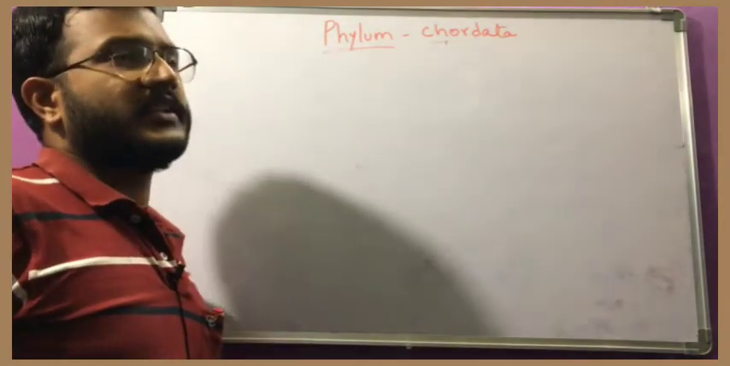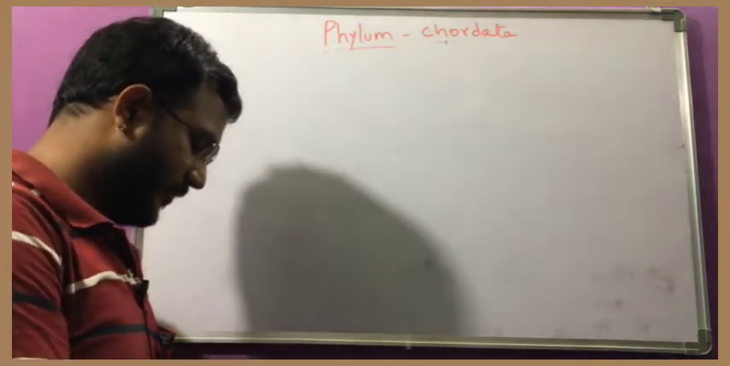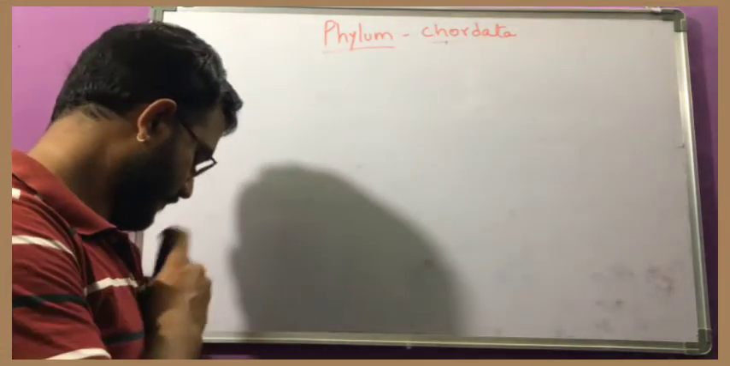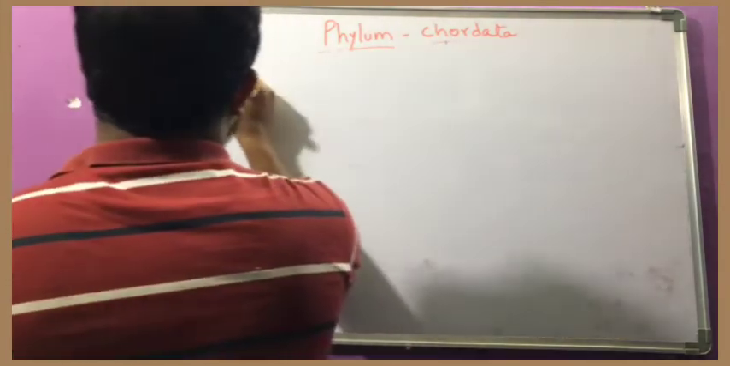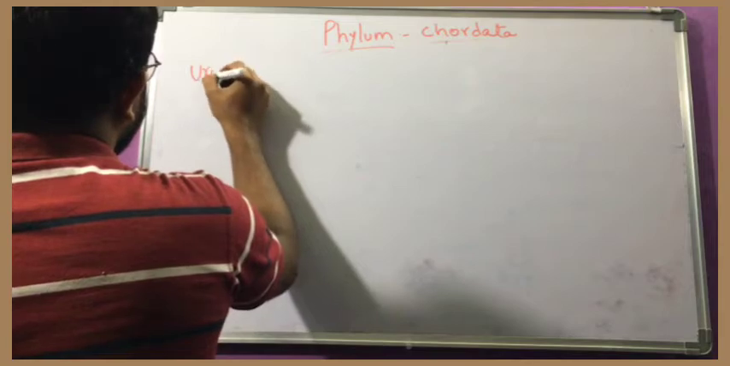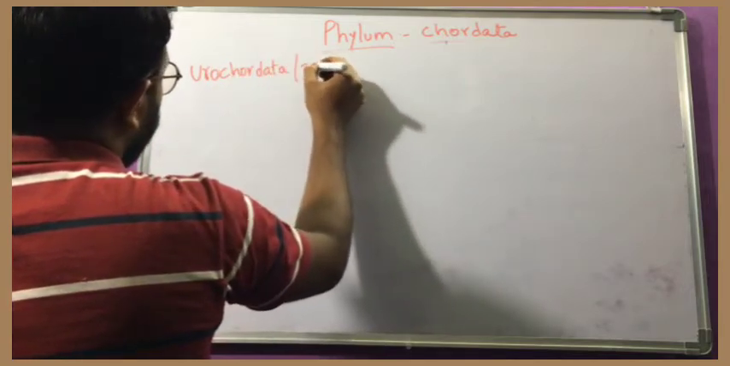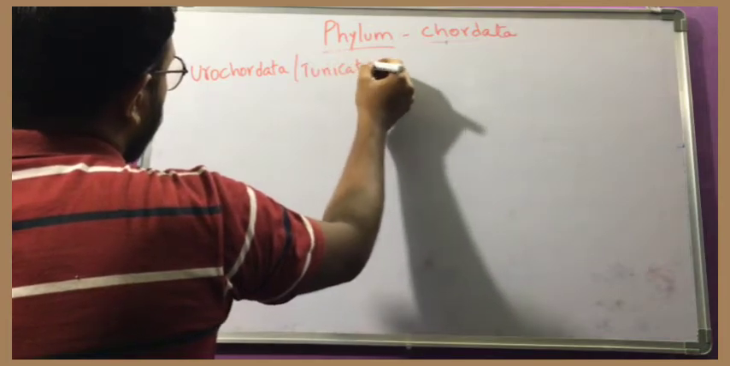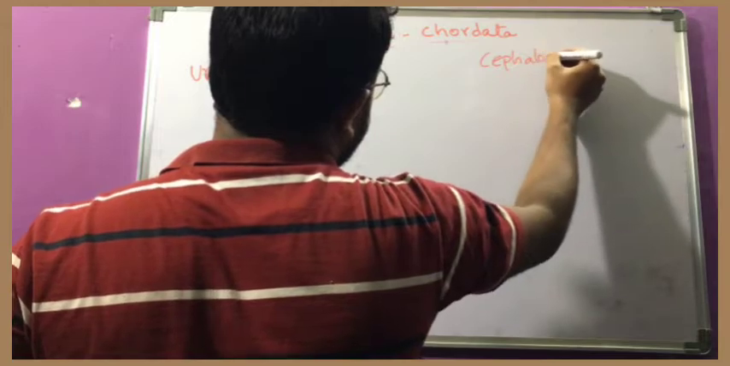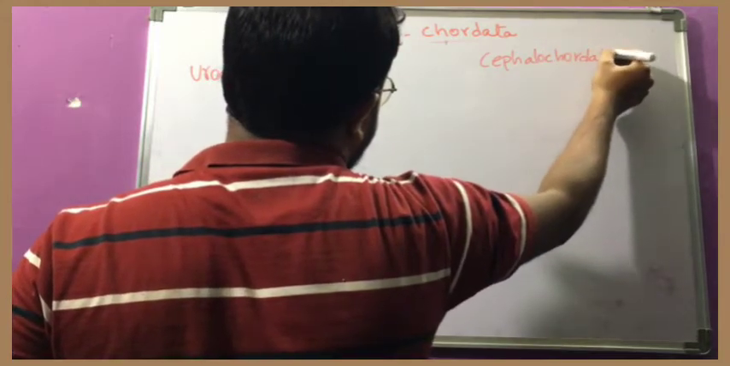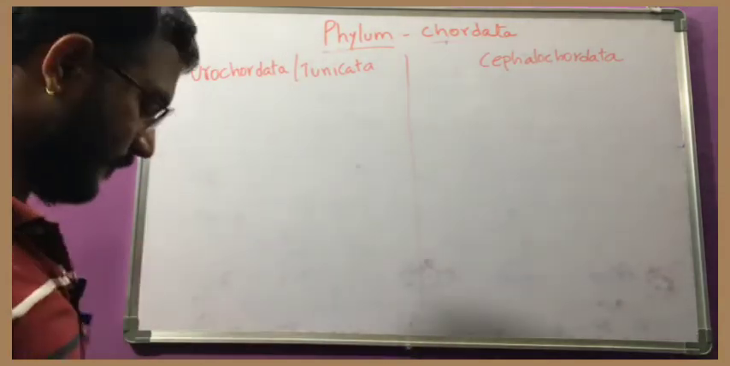Now we will see what is Urochordata, what is Cephalochordata. All these details we will see in detail. Now, in phylum Chordata, mainly we will see Urochordata or Tunicata. This is one subphylum, and Cephalochordata is another subphylum. So we will see the different details.